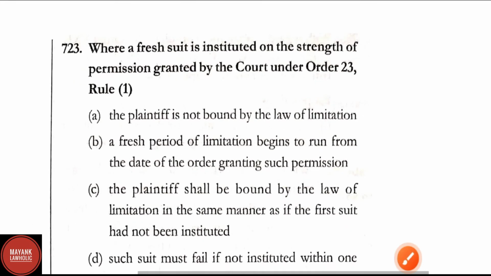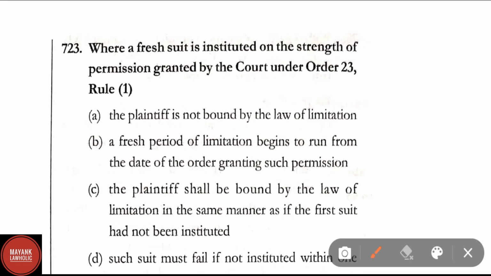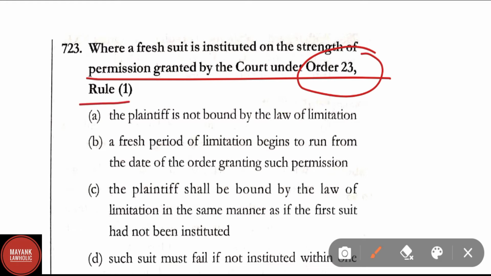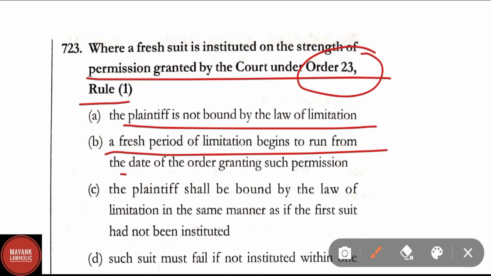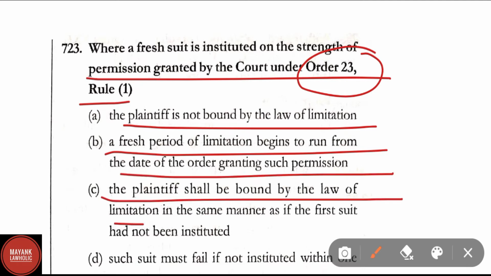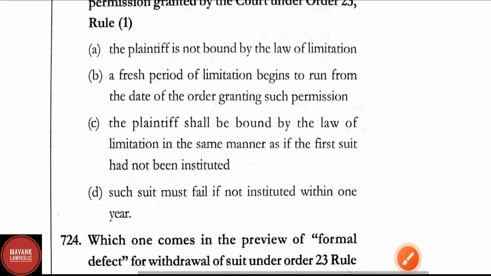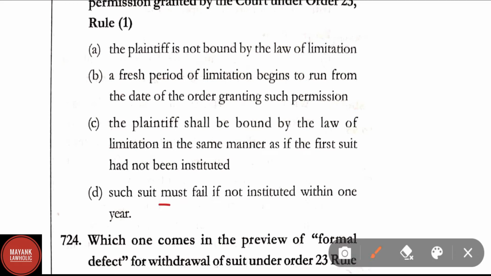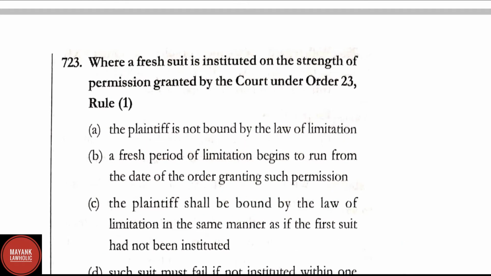Question number 723. Where a fresh suit is instituted on the strength of permission granted by the Order 23 Rule 1, the plaintiff is not bound by the law of limitation. A fresh period of limitation begins to run from the date of the order granting such permission. The plaintiff shall be bound by the law for the limitation the same manner as if the first suit has not been instituted. And option D, such suit must fail if not instituted within 1 year. In question number 723, correct answer is option C.